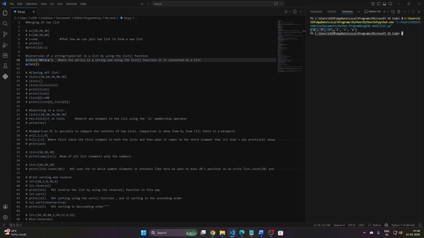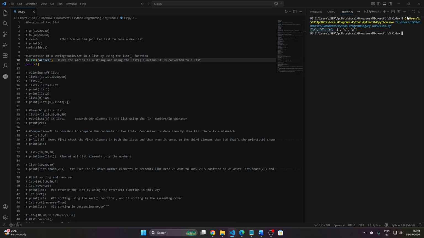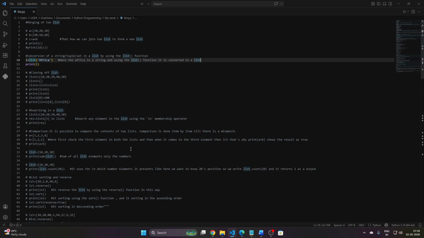F is a different string, R is a different string, I is a different string, C is a different string. All the letters in the word Africa are separated by the list function, because list separates all the things here and makes a list. So that's how we can change any class object to a list by using the list function.